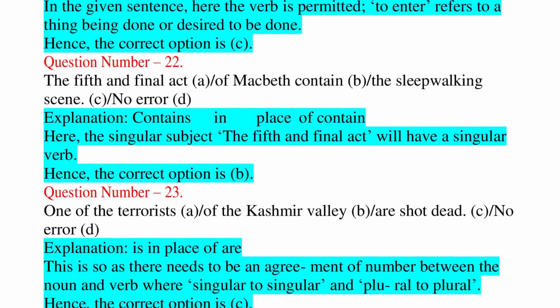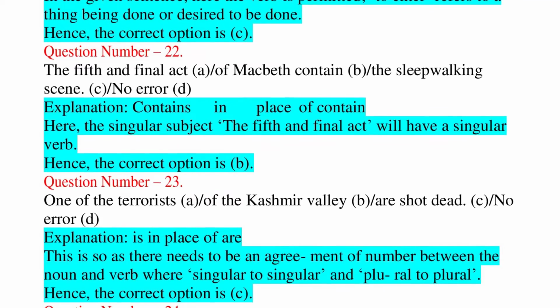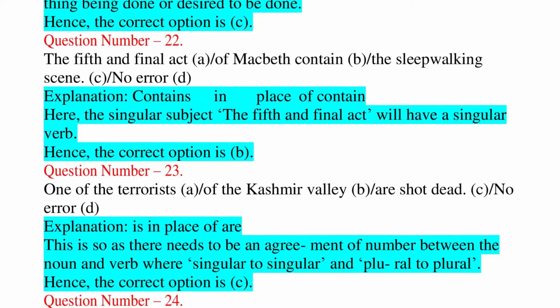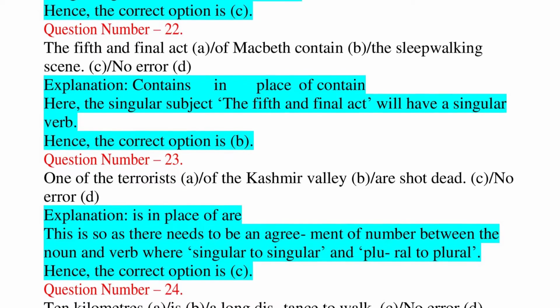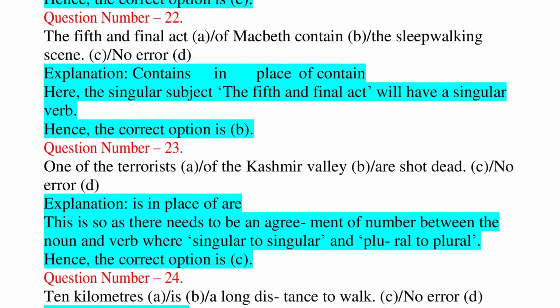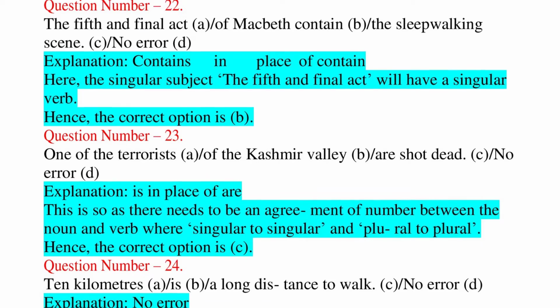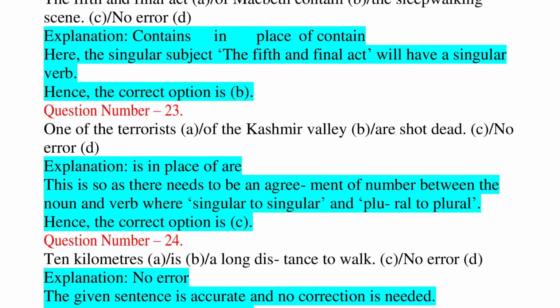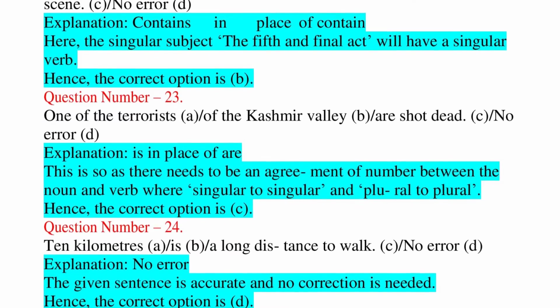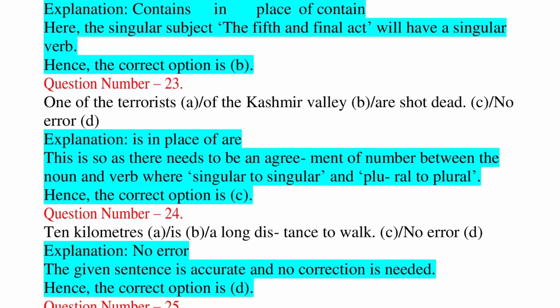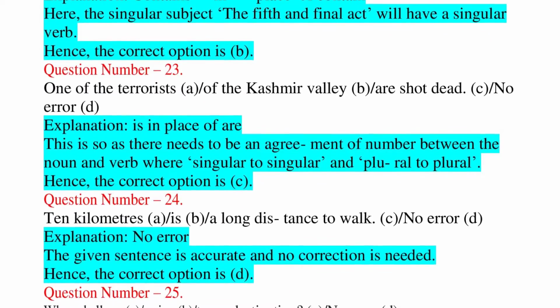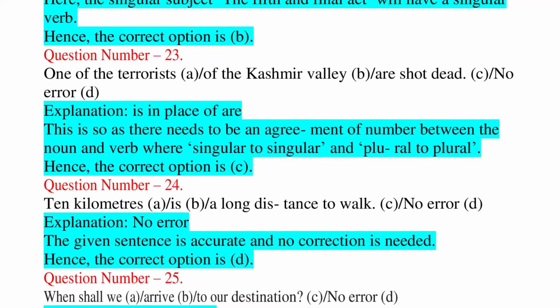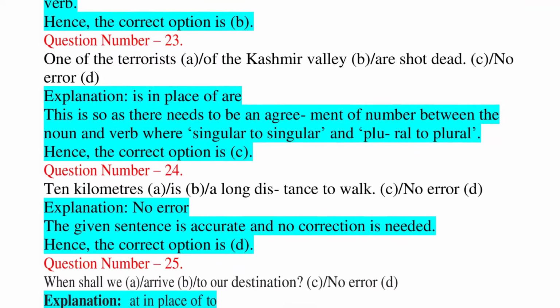Question number 23. One of the terrorists, A. of the Kashmir Valley, B. are shot dead. C. no error, D. Explanation: is in place of are. This is so as there needs to be an agreement of number between the noun and verb where singular to singular and plural to plural. Hence, the correct option is C.